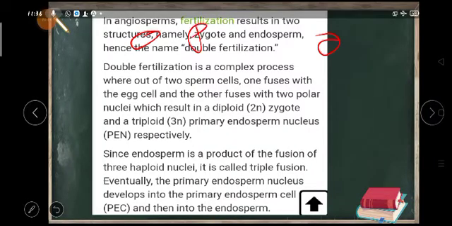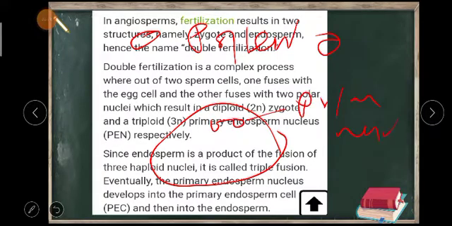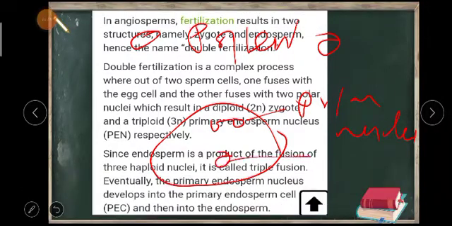These are pollen. Okay. So they are going to fertilize one female gametophyte. That means inside the ovule, already you know who are there? Polar nuclei are there. Two polar nuclei are there, and here your egg cell is there below. This is the egg. Okay, so one pollen will go and fertilize this, and the other one will go and fertilize